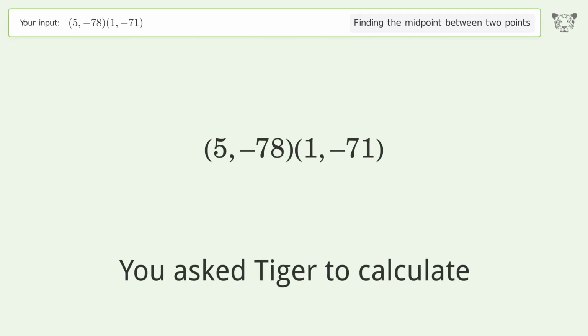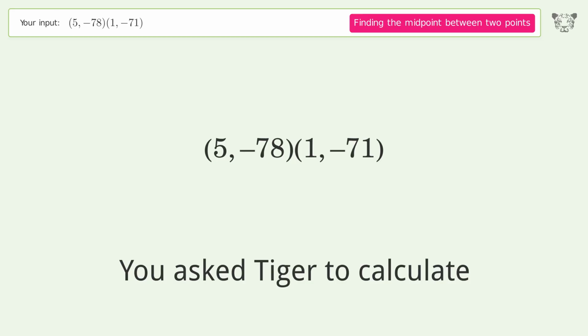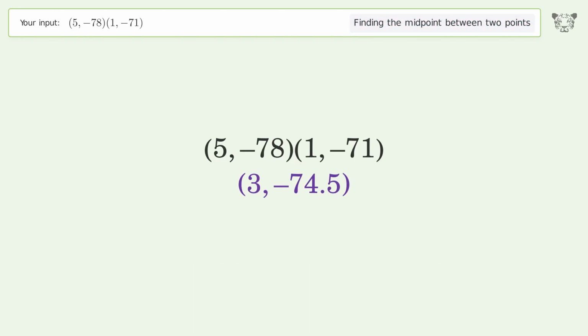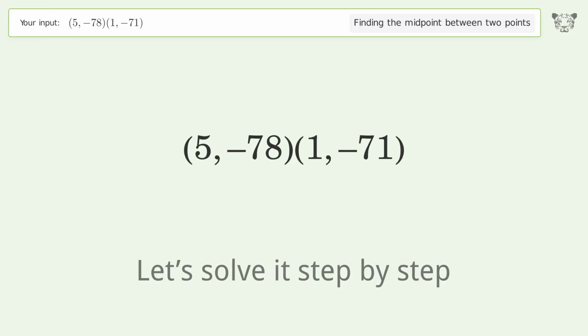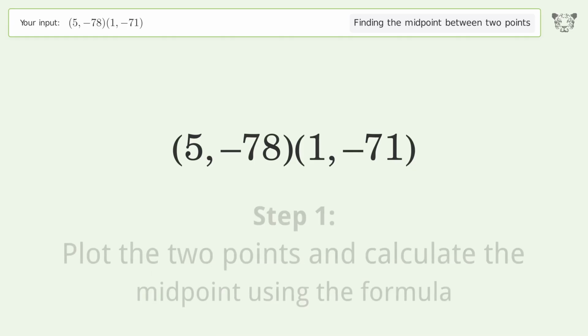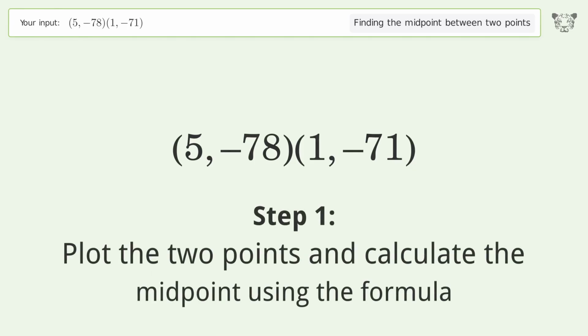You ask Tiger to calculate. This deals with finding the midpoint between 2 points. The midpoint between the 2 points is 3, -74.5. Let's solve it step by step. Plot the 2 points and calculate the midpoint using the formula.